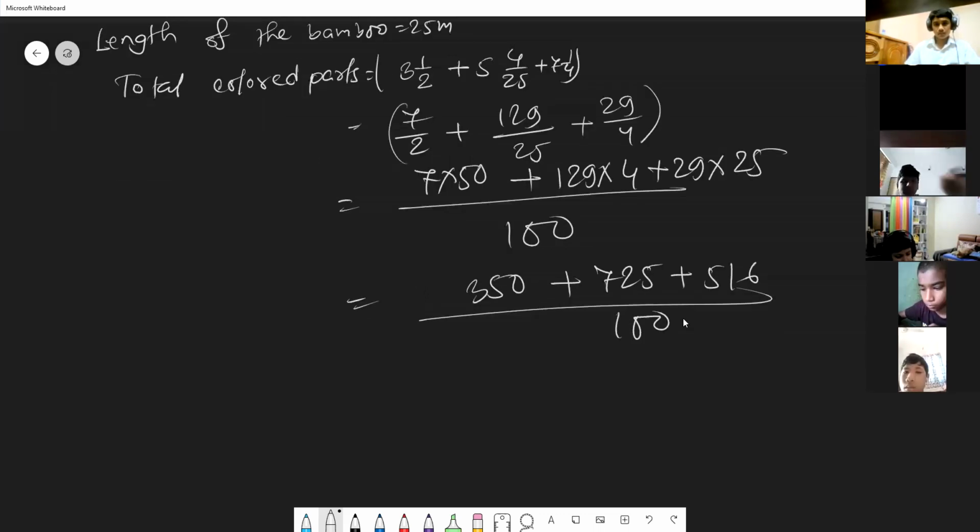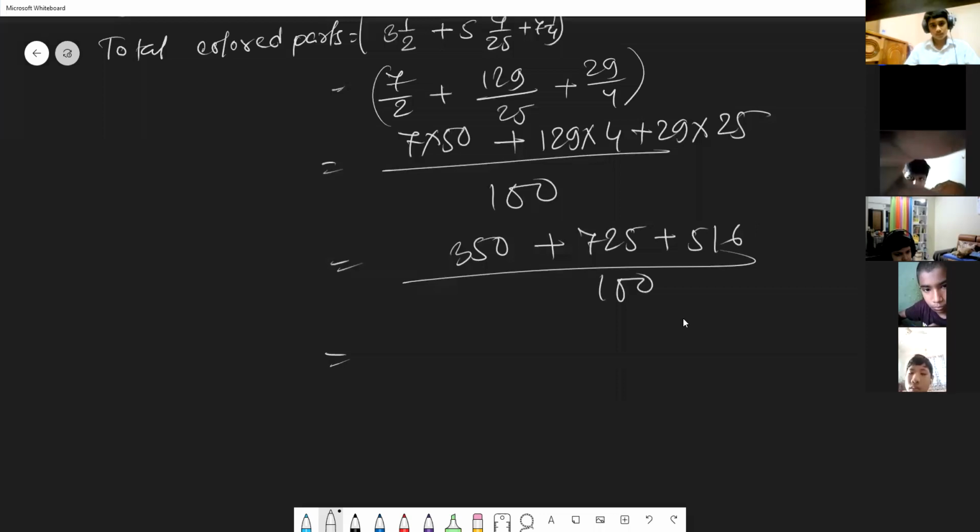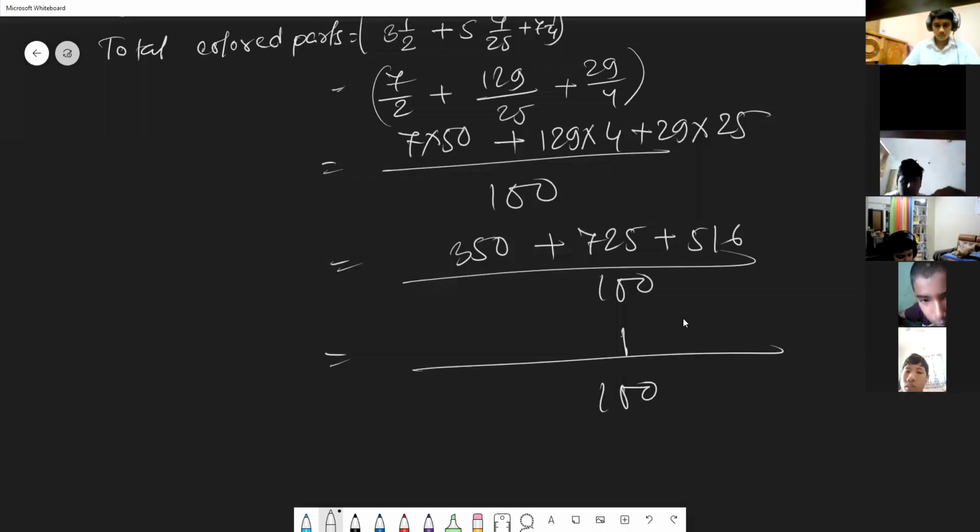So now everyone add quickly. This is 100. 6 plus 5 is 11, 1, carry 1. 3 plus 5 is 8, 8 and 9. Yes, sir, 129 multiply 4 will be 516 and 29 multiply 25 will be 725. Yes, so already we have done this one. Have we made a mistake anywhere? Please check. 350, 725 and 516. So I hope we have done correctly.